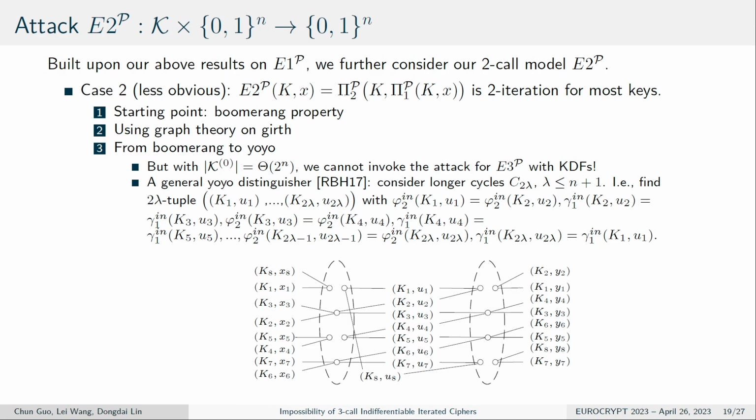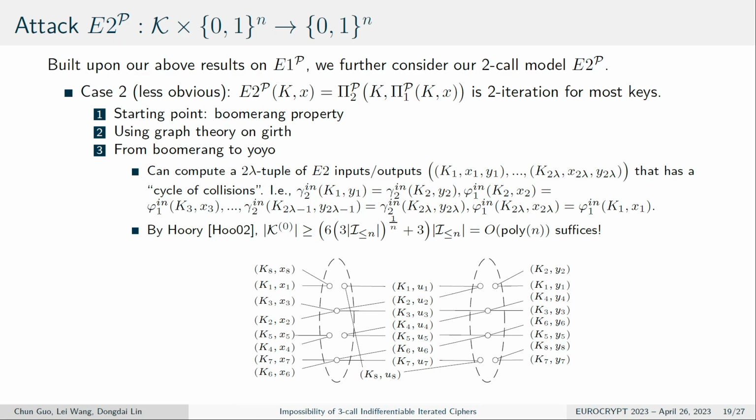Then we consider longer cycles, C2 lambda. So we need to find two lambda tuples and also certify these collisions. Then we can compute the two lambda tuple of E2 input-output pairs that has the cycle of collisions. Then we can again use this graph theory, and so the key size is just polynomial.